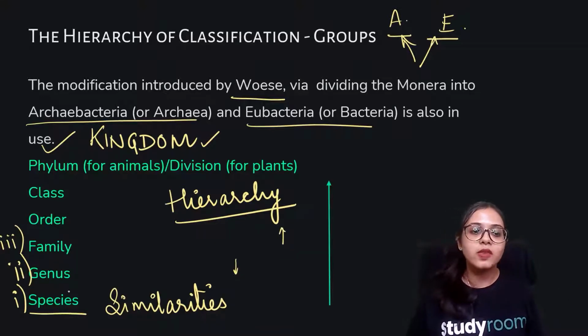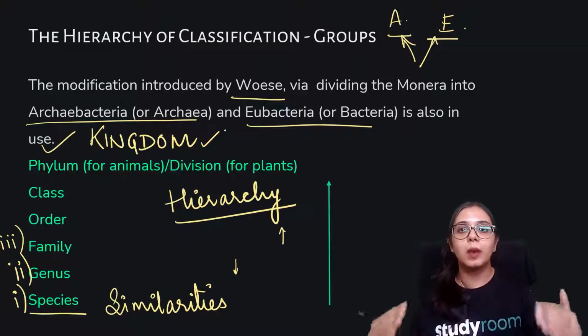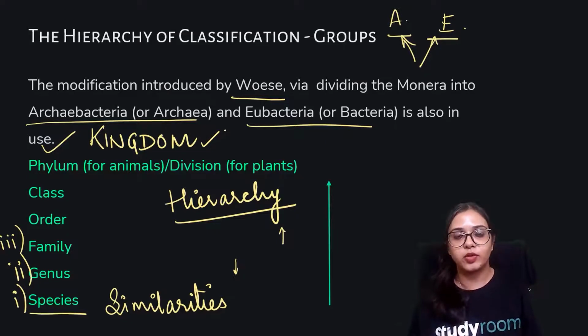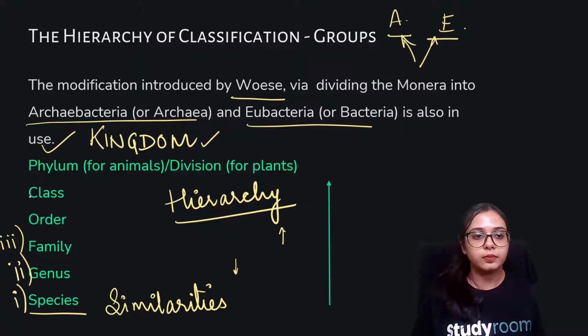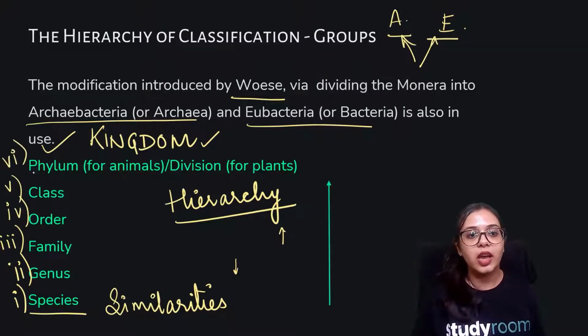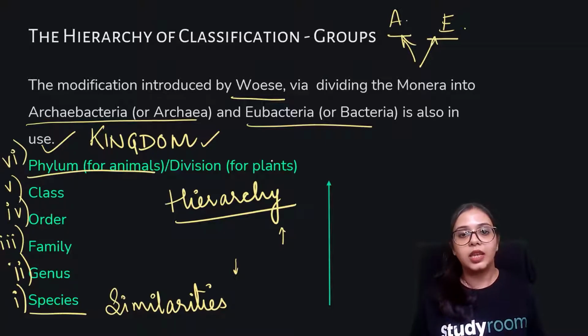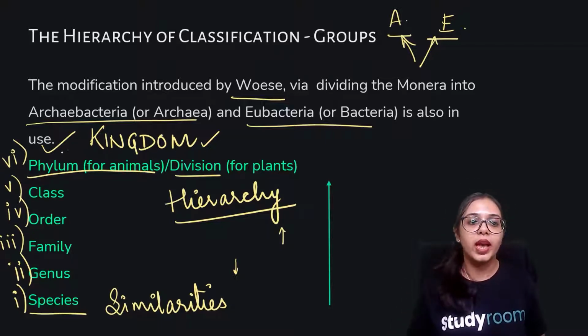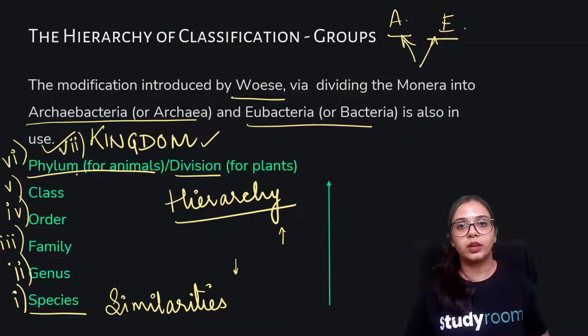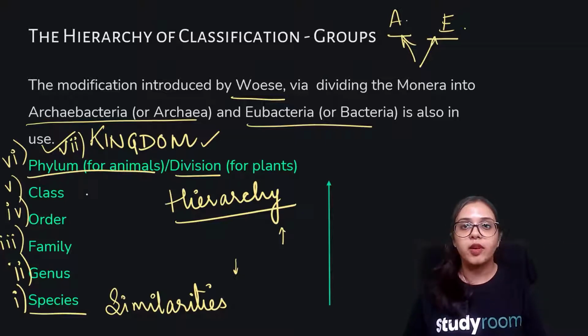Species is the simplest way of classification, and kingdom is the broadest term, the umbrella under which we have further subdivisions. So naturally, the umbrella is going to have fewer similarities. After family, we have order, then class, and finally phylum for animals. In plants, another name for phylum is division. And at the topmost level, we have the kingdom, those 5 kingdoms that we just saw: Monera, Protista, fungi, plantae and animalia.